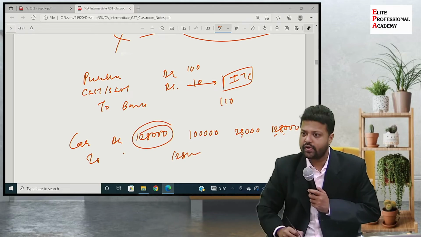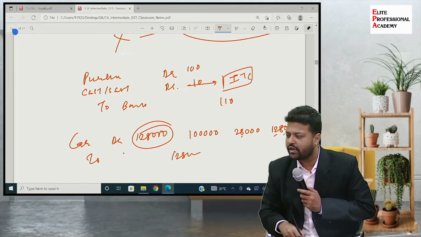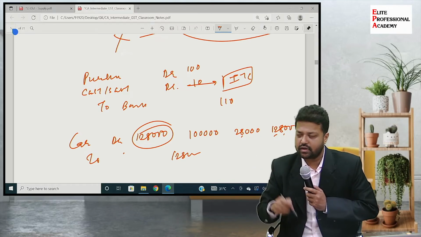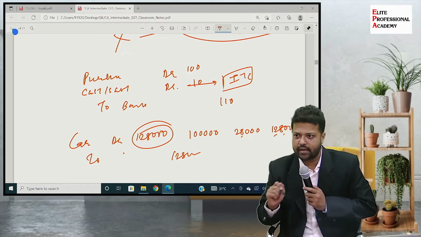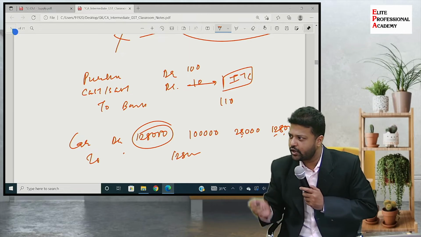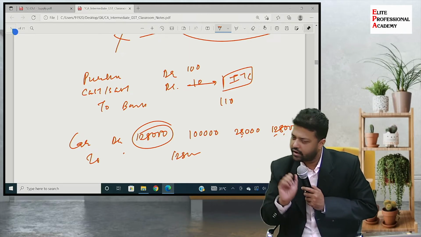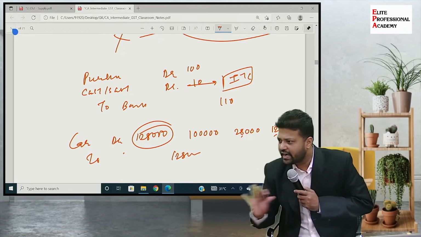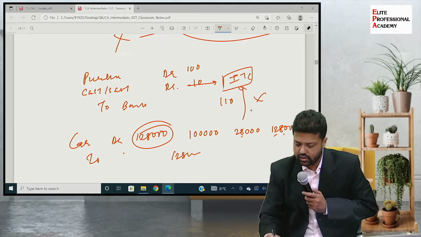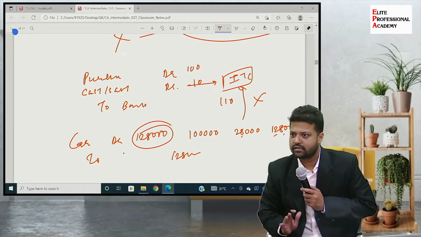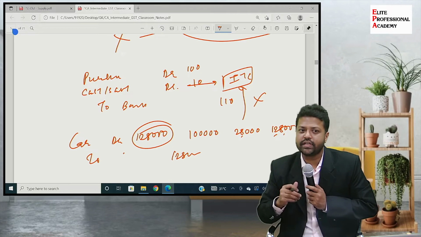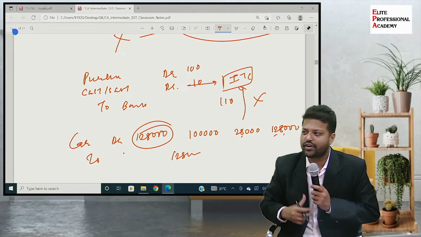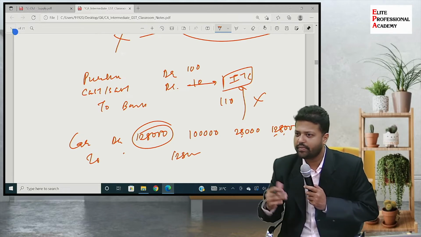So this 128 means what I'm doing effectively is adding the GST component that I'm paying for the car to the cost of the car, right? Means I have not availed it as a benefit. It is not going to the ITC ledgers, correct? So effectively I'm claiming depreciation benefit on that 28,000. So I'm getting additional benefit.